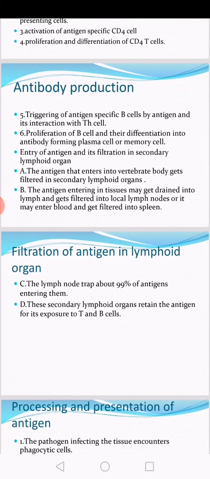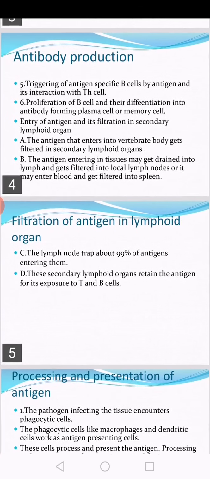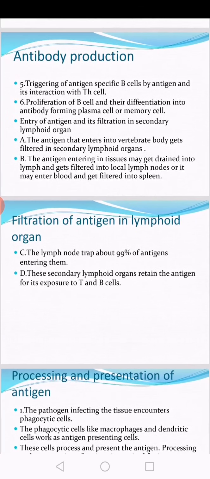So the B cell gets triggered, or stimulated, by the antigen. Upon stimulation, there is an interaction of T helper cell and the B cell. Then there is proliferation of B cell and differentiation into antibody forming plasma cell or memory cell. So once the B cell gets stimulated by the antigen, it undergoes transformation and proliferation into plasma and memory cell.